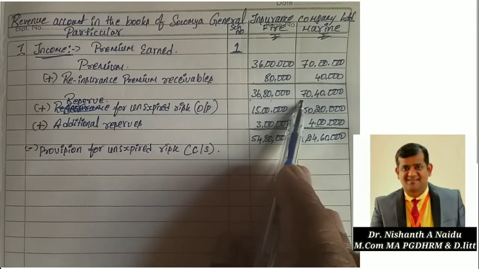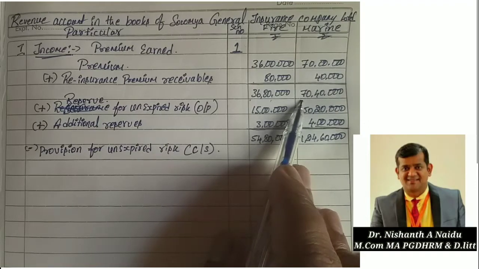Apart from this, in the last line of the problem he said the additional reserve in case of fire insurance is to be increased by 10% of net premium. So on net premium again 10% we have to increase. Clear? That is what he has said. That also we have to check.